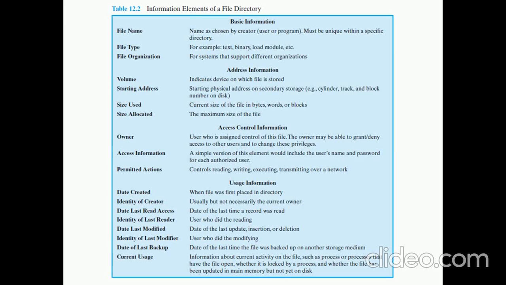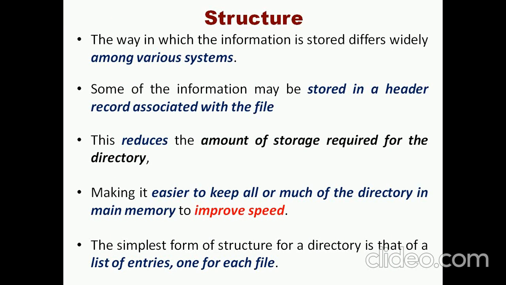And this is a table which shows the file attributes, the various file attributes like file name, file type, file organization, volume, starting address, size used, size allocated, and so on. The next item associated with the file directory is the structure, that is, the structure in which a file is stored in the directory.